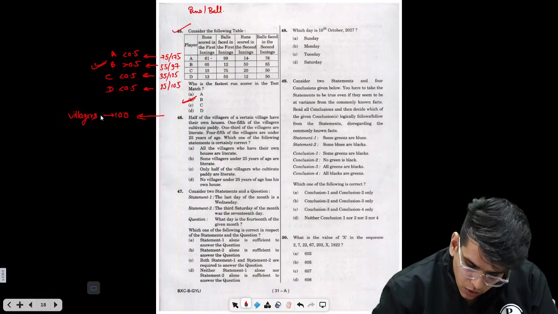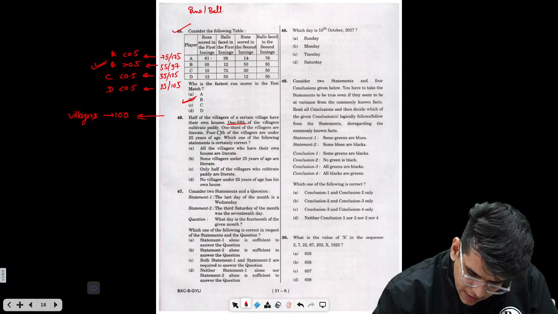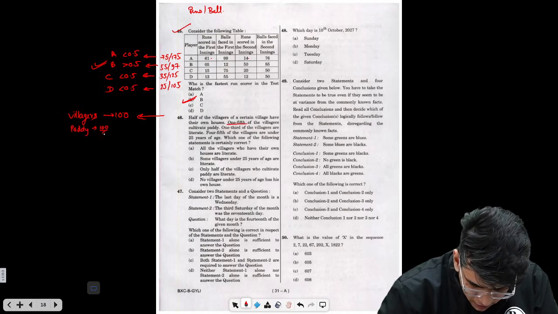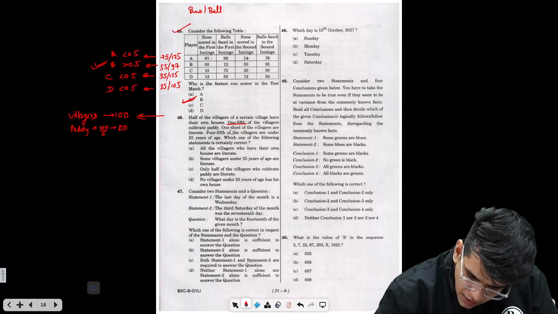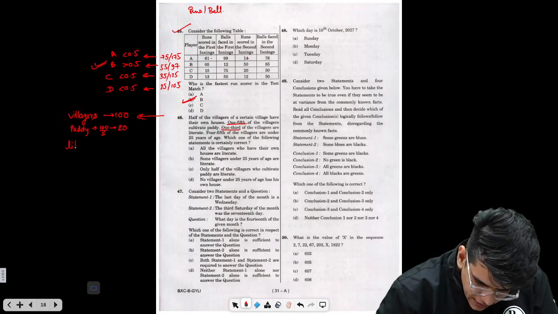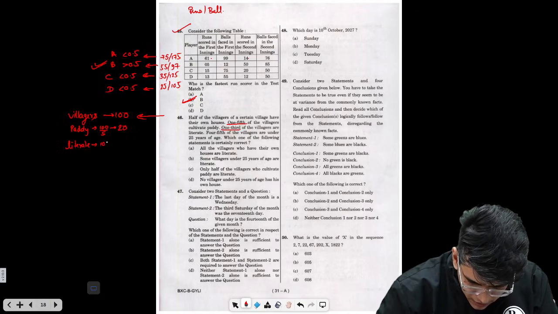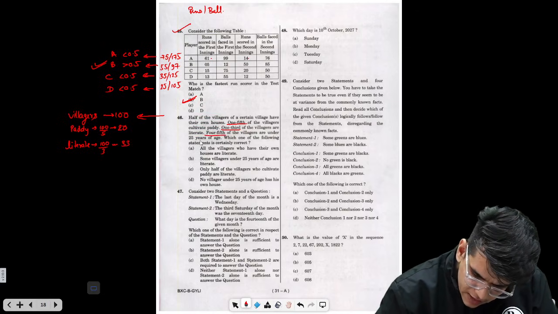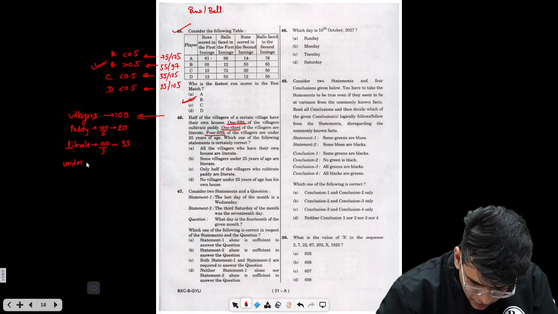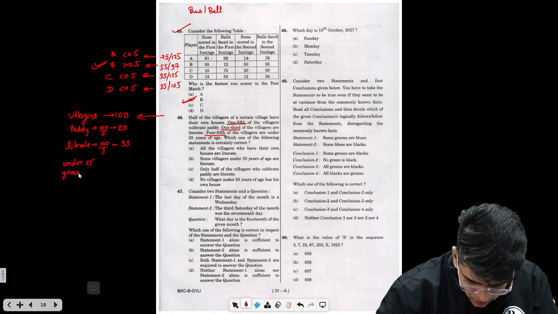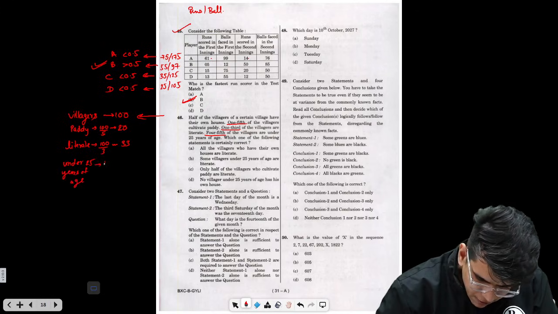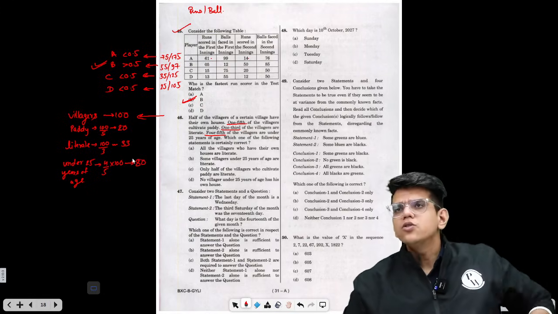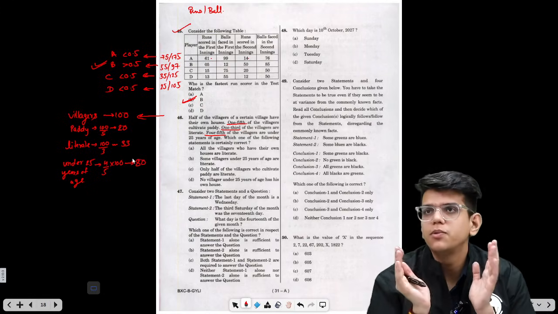Now, 1/5 of the villagers cultivate paddy. So paddy cultivators are how many? 1/5, that means 100 by 5, which is nothing but 20. Now 1/3 of the villagers are literate. So literate are nothing but 100 by 3, which is approximately 33. Let's take 33. 4/5 of the villagers are under 25 years of age. These are 4 by 5 into 100, which is nothing but 80. So now where are the overlaps possible?